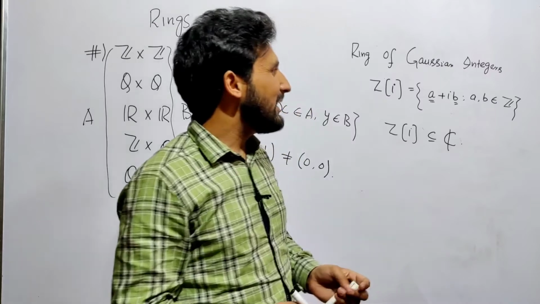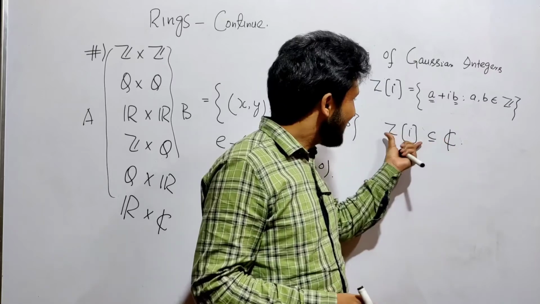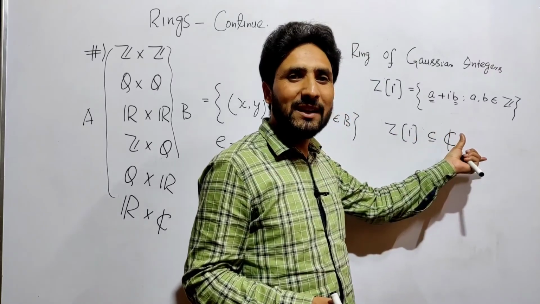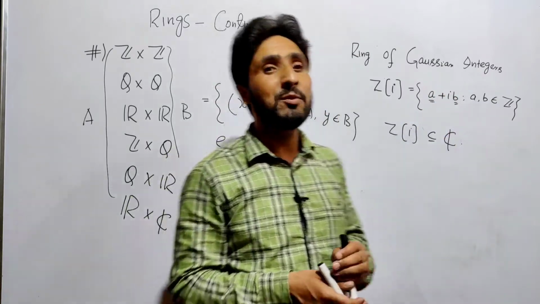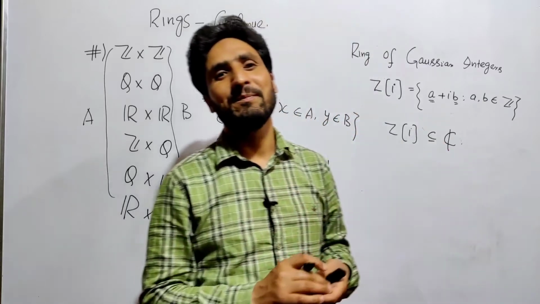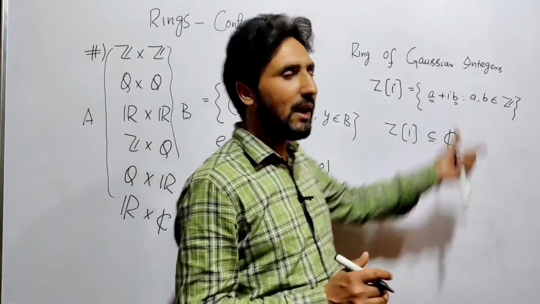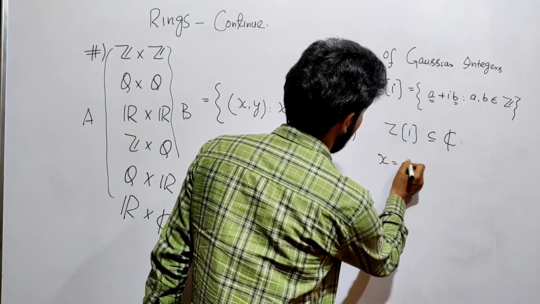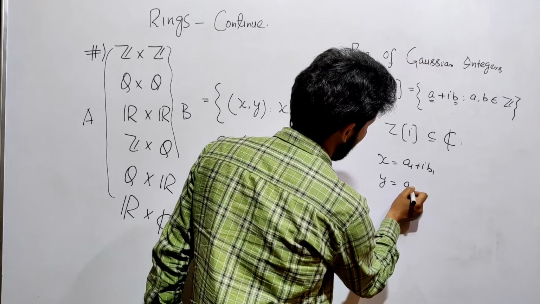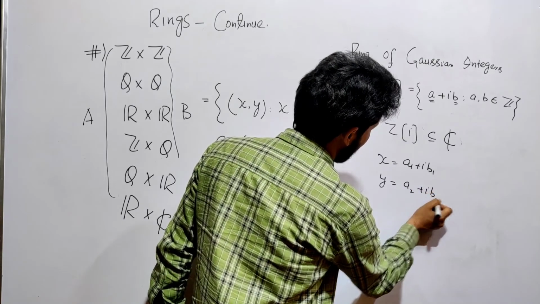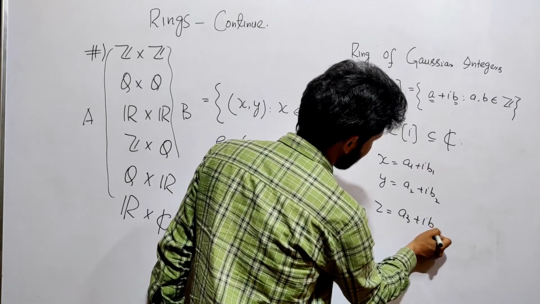Now you can easily see that this is also a ring. Why? Because C is a ring and this is a subset. So we can see that this also forms a ring. If you have to prove all the properties, you can easily prove them. The first property is the closure property. Take two elements, x equal to a1 plus iota b1 and y equal to a2 plus iota b2, and for the associative property you can take a third element a3 plus iota b3.